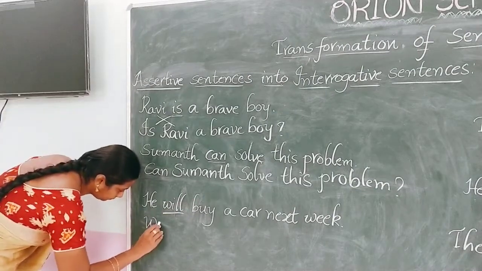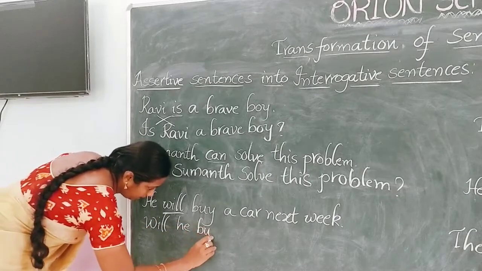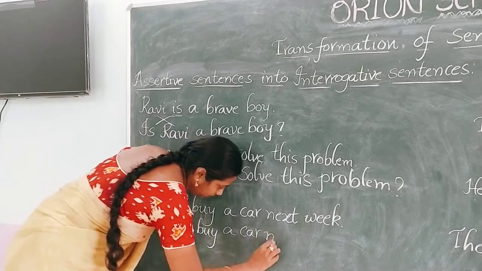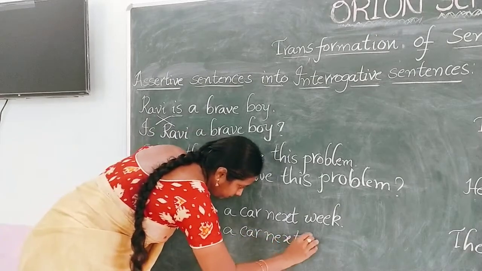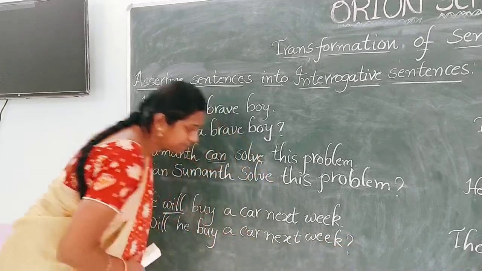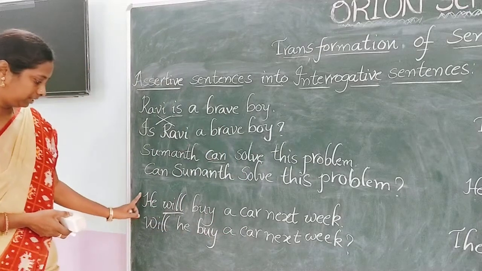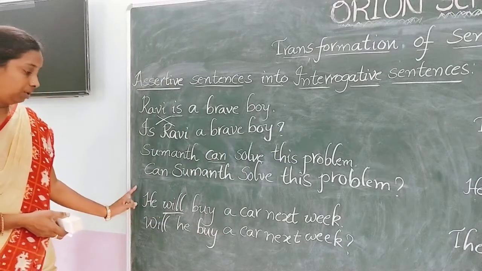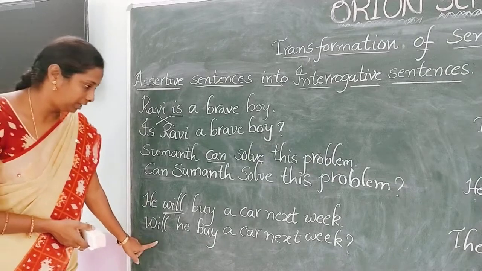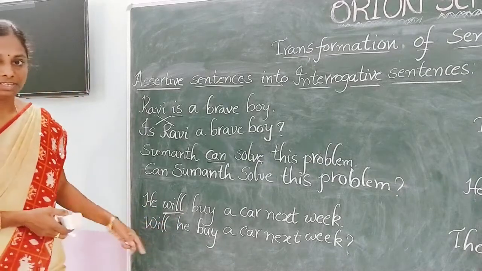So, will he buy a car next week? It is the interrogative sentence. He will buy a car next week, it is the declarative sentence. We change it into an interrogative sentence by changing the place of the verb and subject. Is it clear?